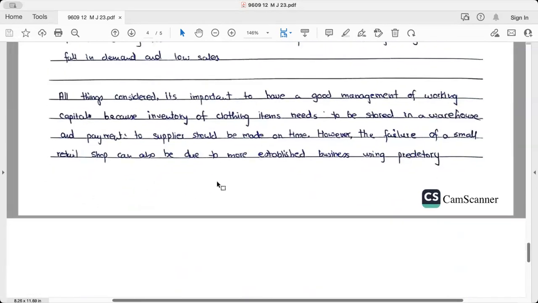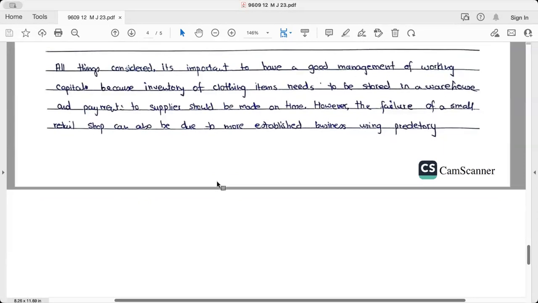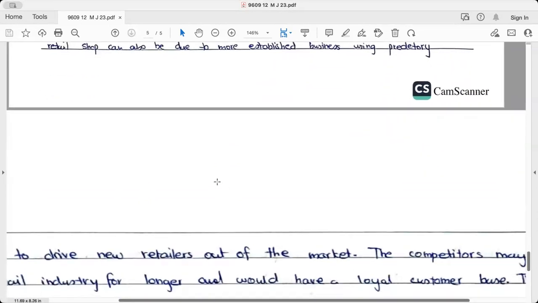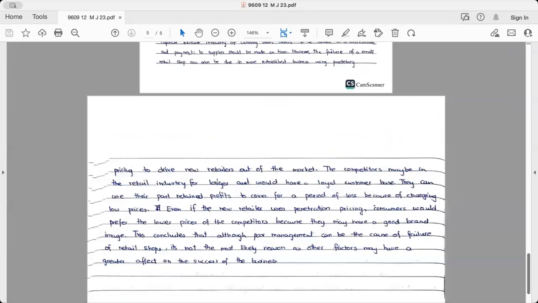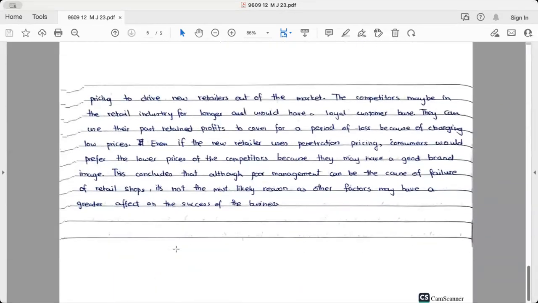All things being considered, it's important to have good management of the working capital because inventory of the clothing items needs to be stored in the warehouse and payments to the supplier should be made on time. However, the failure of small retail shops can also be due to the more established business using predatory pricing to drive the retailers out of the market.